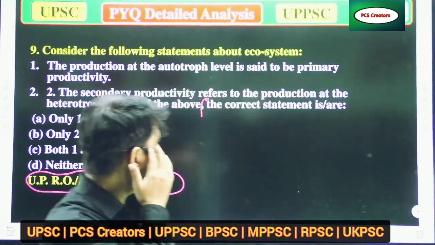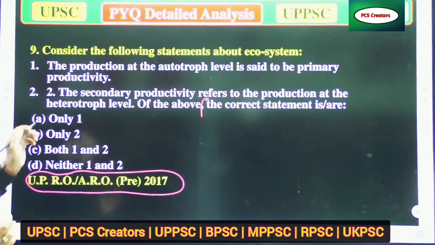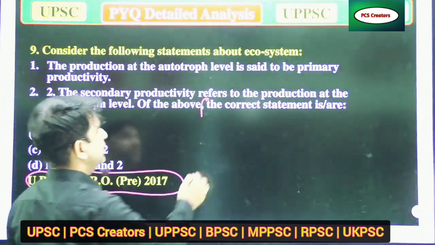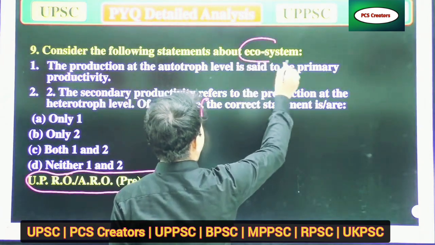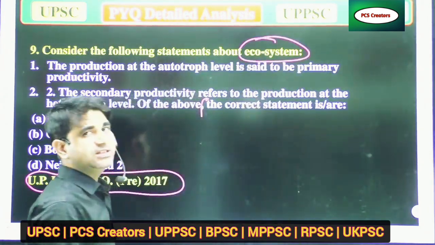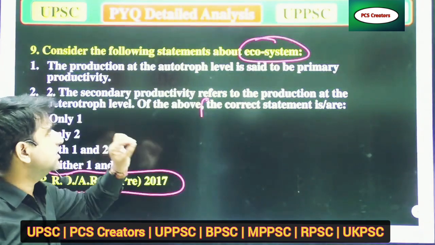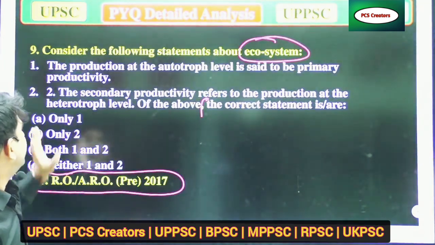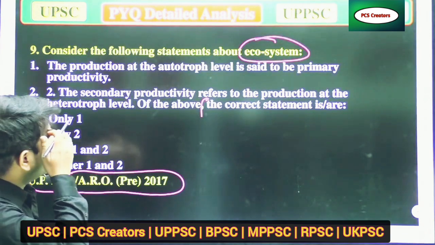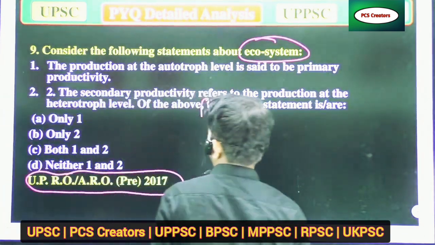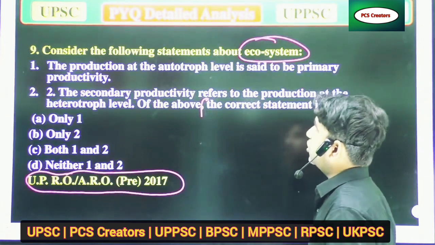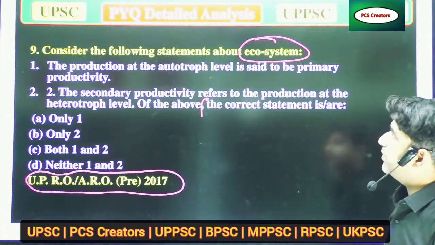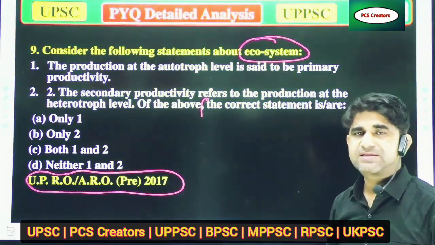As I'm saying, this question is talking about the ecosystem, which means we have to study the ecosystem. What is an ecosystem? The ecological system makes an ecosystem. So the first point: the production at the autotroph level is said to be primary productivity.